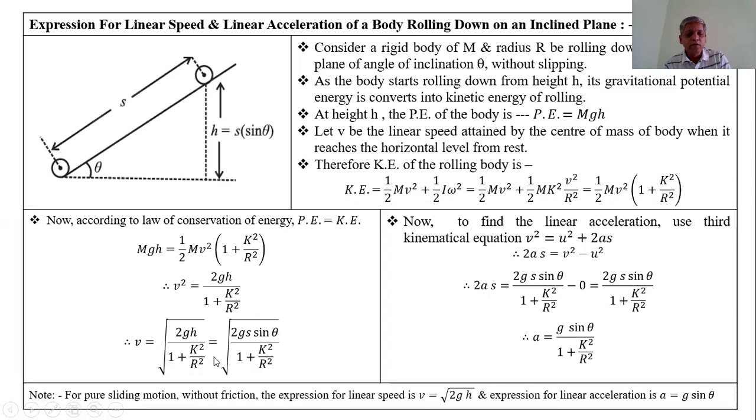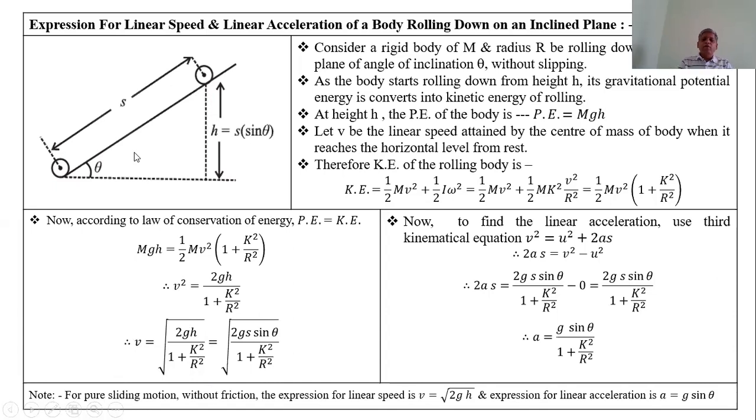Therefore, the expression for the velocity in terms of displacement and angle of inclination is v equal to the square root of 2gs sine theta upon 1 plus k square upon r square. This is the expression for the velocity when the body is rolling down an inclined plane.